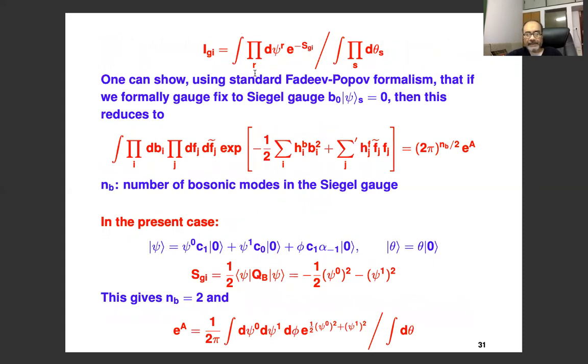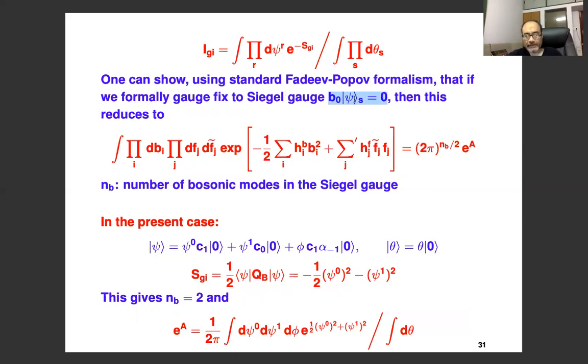And now the idea is that since we know the gauge transformation laws, we can use a standard Faddeev-Popov formalism to gauge fix. And the gauge fixing we do in the Siegel gauge. Okay, this is the standard gauge fixing that one uses in string field theory.